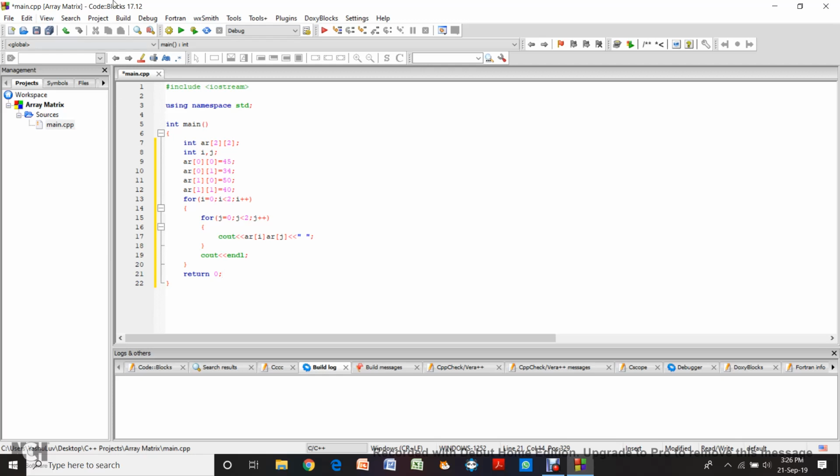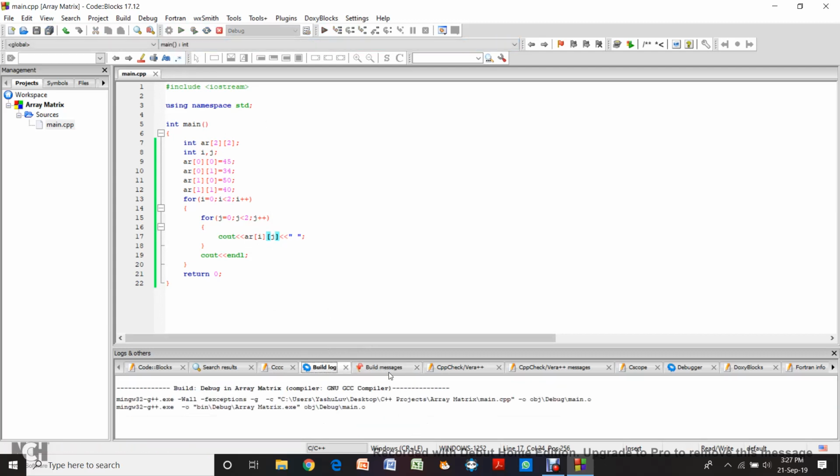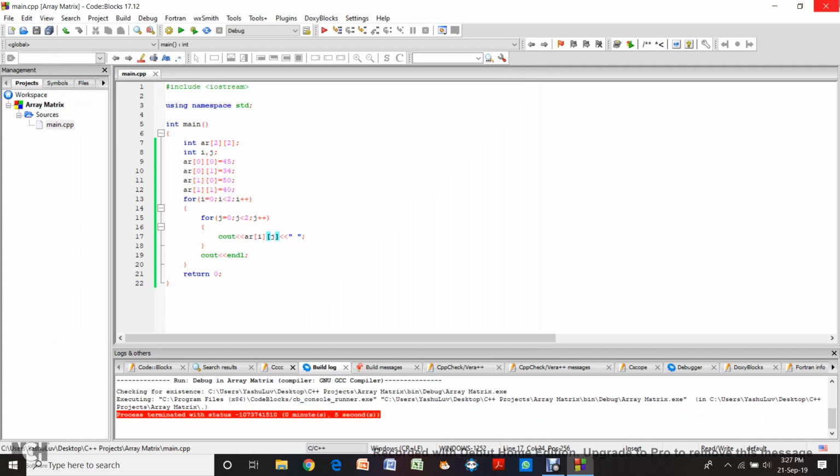So now let's build it. There's an error. Okay, I forgot to put a semicolon somewhere. Okay, there shouldn't be anything here, it should be just like this. Okay, now there are no errors. Now let's run it and see. See, it has come. So this is it for this program.